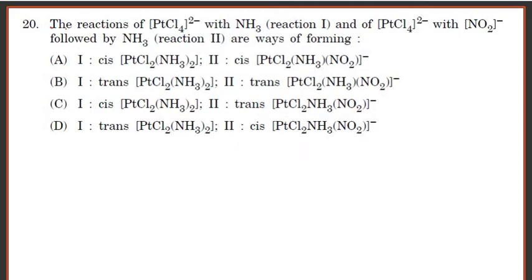Question number 20. The reactant PtCl4 has been given with NH3 in reaction type 1, and PtCl4 with NO2 minus in reaction type 2, followed by NH3. So what will be the mechanism, and what is the way of forming? They have given 4 options. We will see in detail.